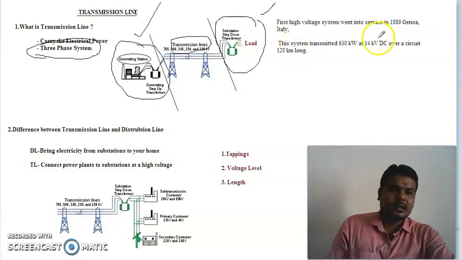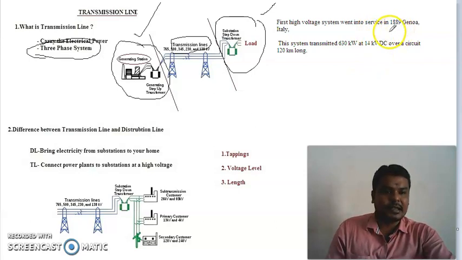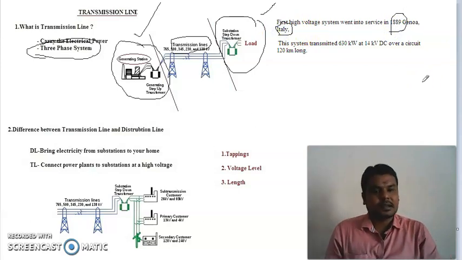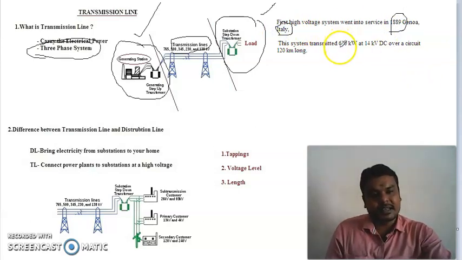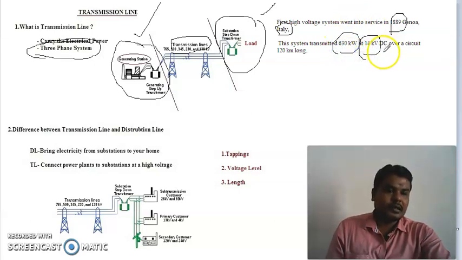In history, the first electrical transmission line was erected in the year 1889 in the country Italy. This system transmitted 630 kilowatt at a voltage of 14 kilovolt, and the transmission system was DC, and it traveled over 120 kilometers.